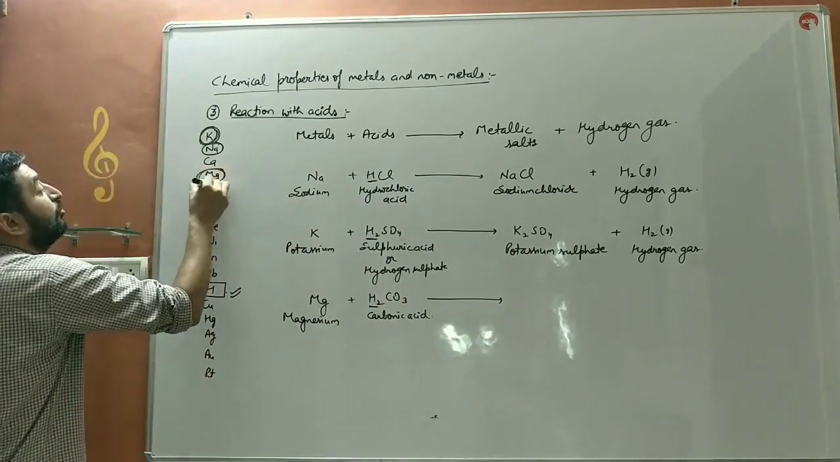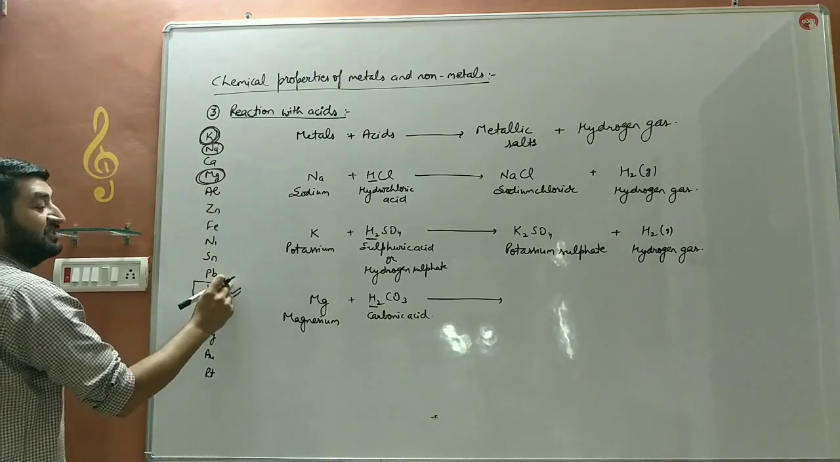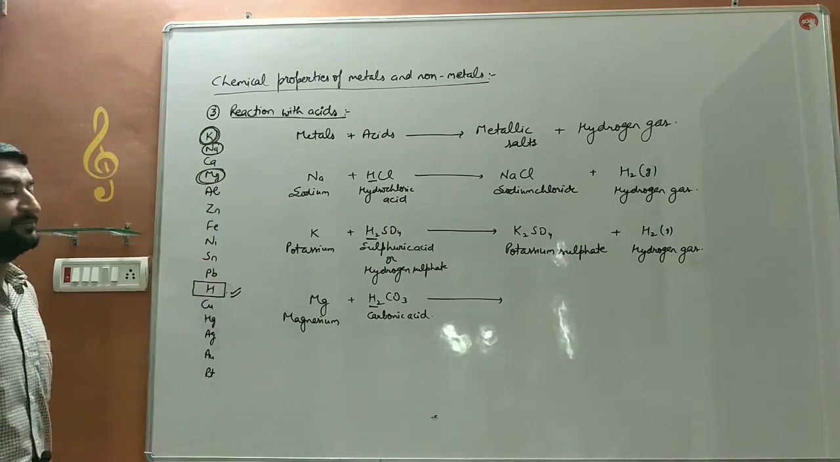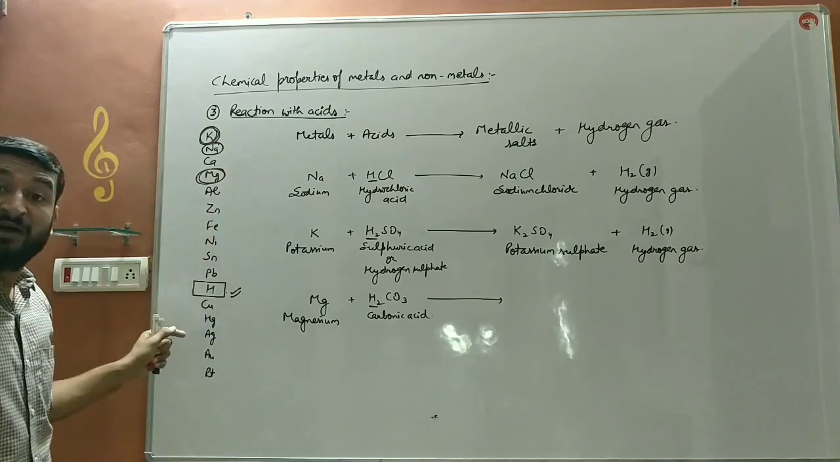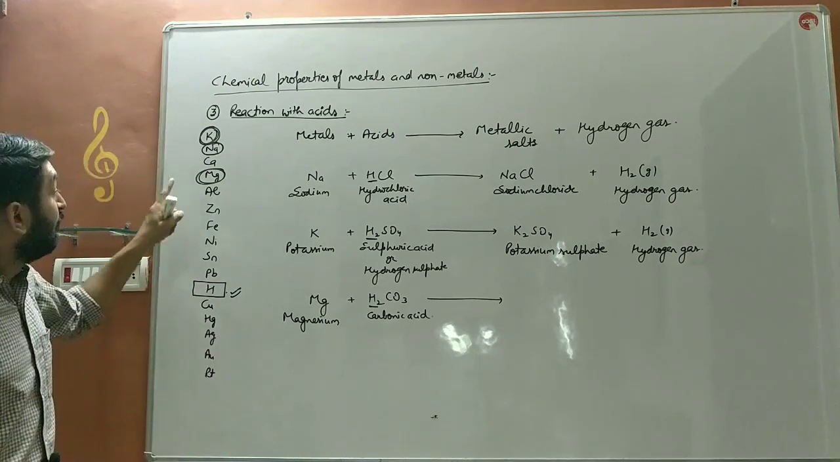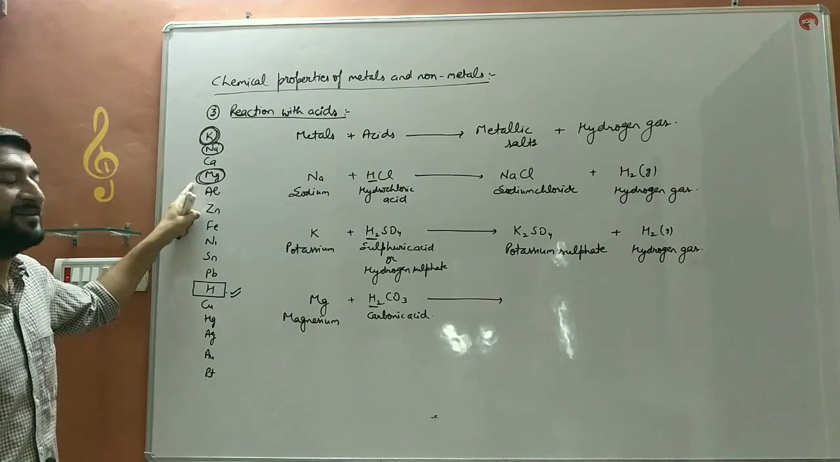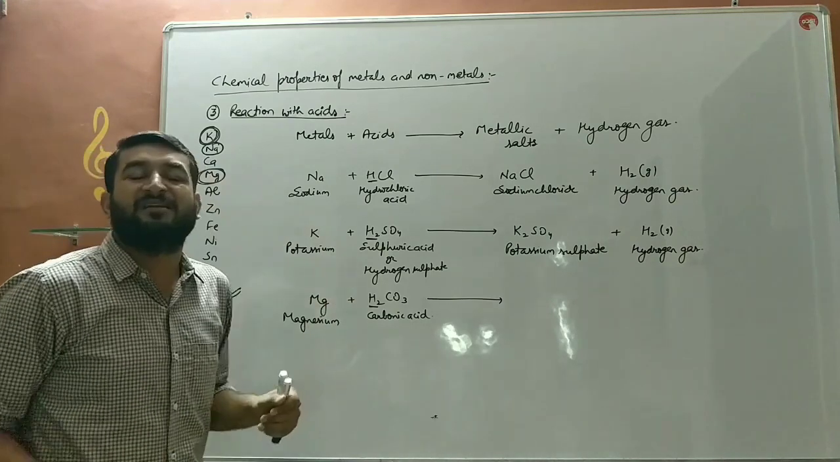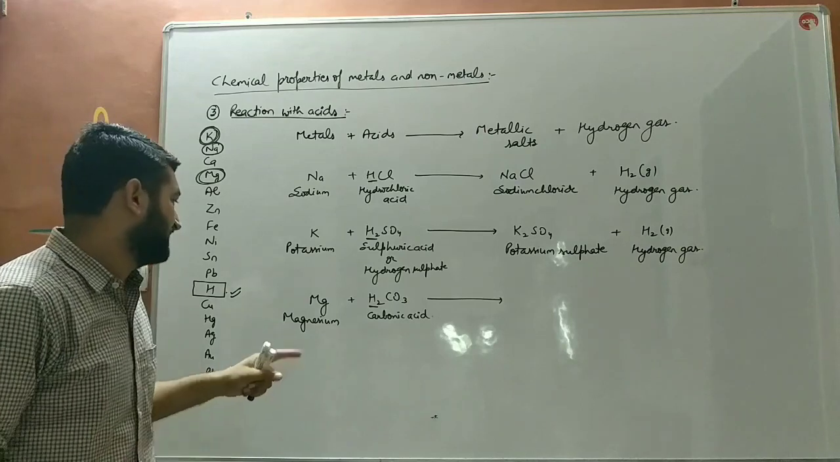Magnesium also comes above hydrogen in the reactivity series. So magnesium is more reactive than hydrogen. So a more reactive element, a metal, displaces the less reactive element from its place.